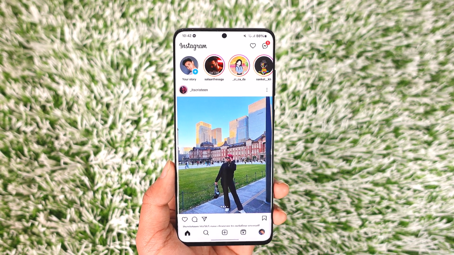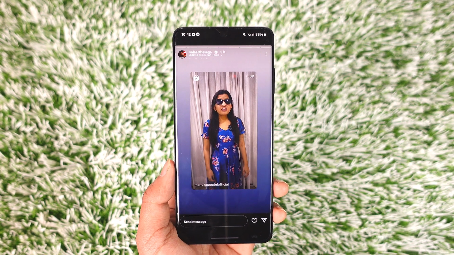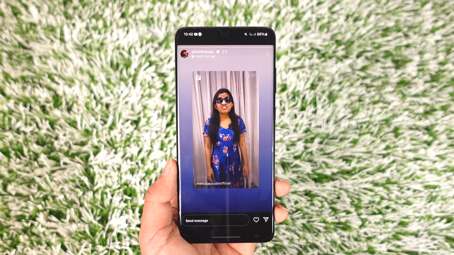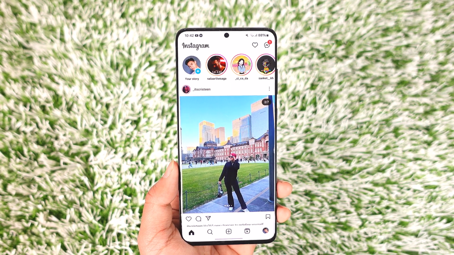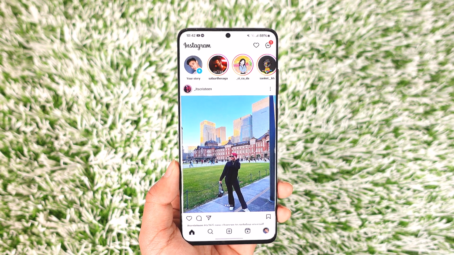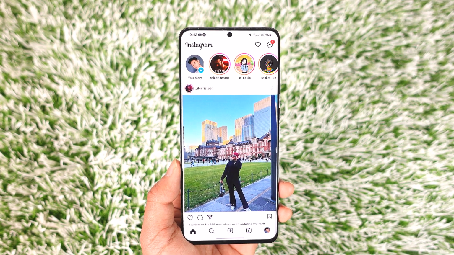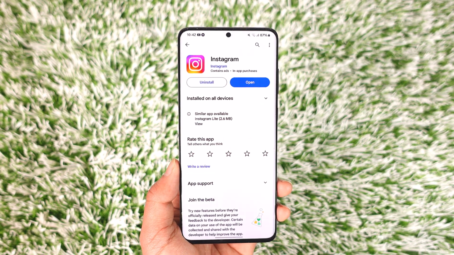So in this case, you will not be able to do anything because the story has been deleted from the other person. You'd have to contact them manually and let them know about the story, and then they will be able to re-upload the story, because this issue is not from Instagram or from you, it is coming from the other person because they have happened to delete it. This way you should be able to solve it if Instagram says that this story is unavailable.